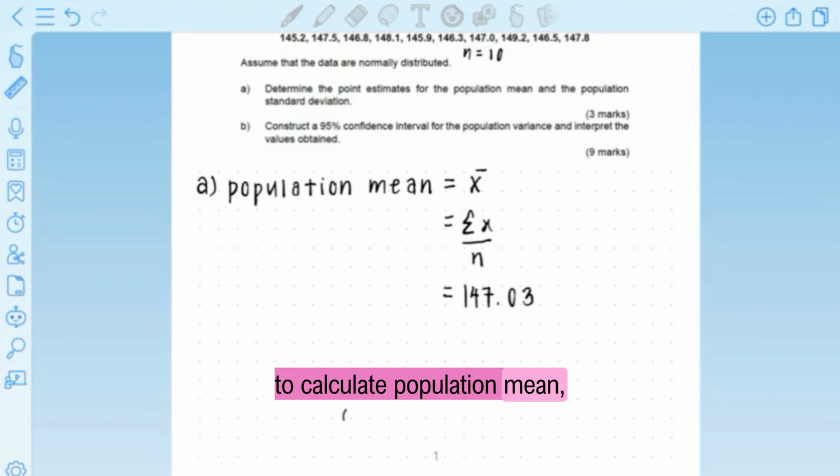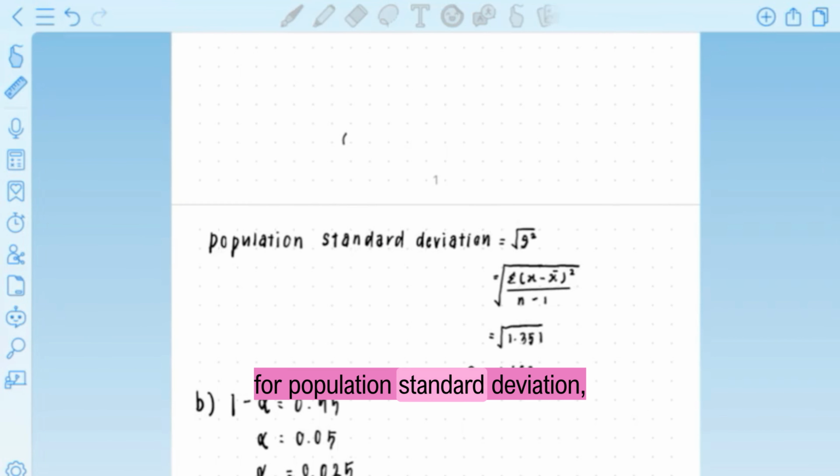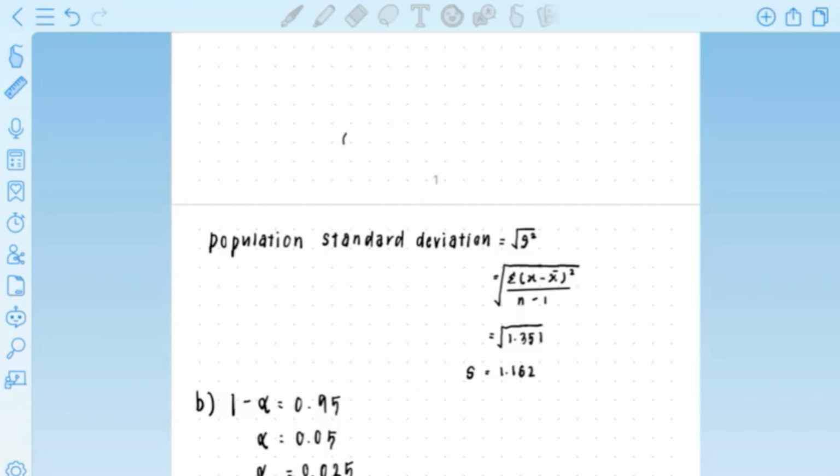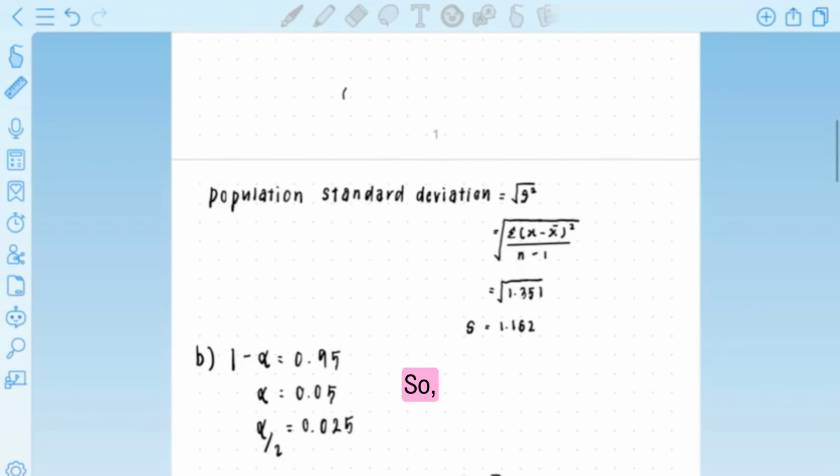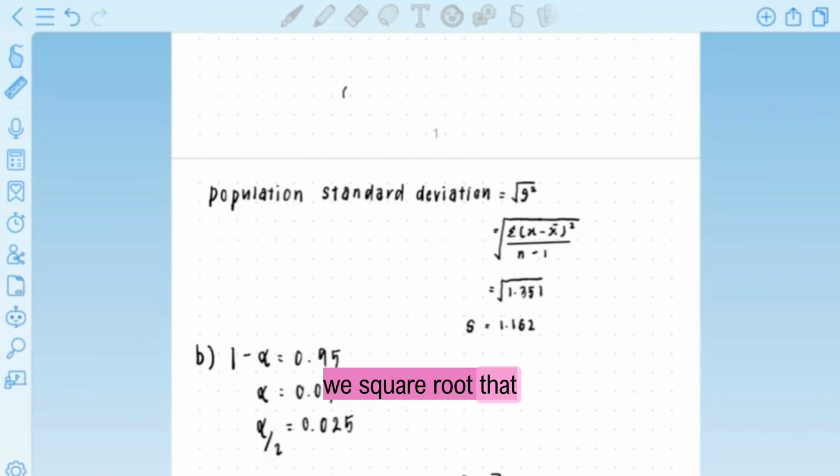To calculate the population mean, we can use the formula summation x over n, and we will get that the mean is equal to 147.03. And for the population standard deviation, we can get it by taking the square root of the population variance. In this question we get the population variance is equal to 1.351. So we take the square root of that number and we will get that the population standard deviation is equal to 1.162.